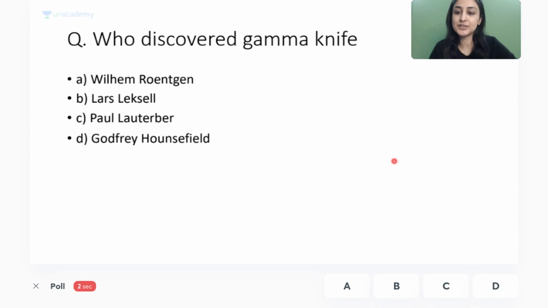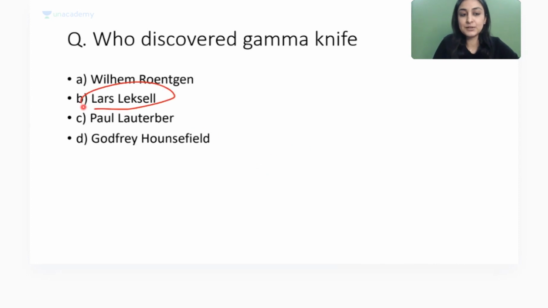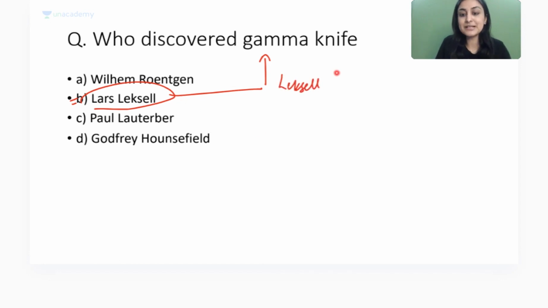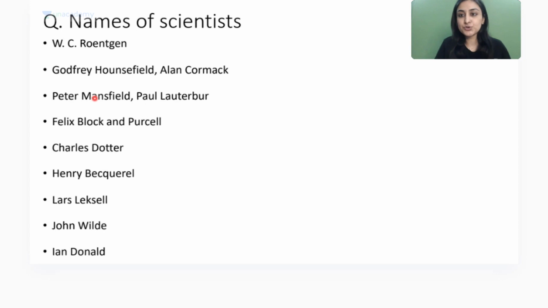If a scientist is asked, these scientists will be asked. Okay, so this is the most important one. If you can't remember, everybody remember Lexell. All right, remember Lars Lexell. He discovered the gamma knife. All right, so what is gamma knife? We'll talk about this, but there is a frame. All right, we use a helmet in gamma knife, which is called the Lexell frame. It is defined by the name Lexell frame. Right? That is why this scientist becomes kind of relevant. Okay, so this is why remember this, but let's just go through all of them.